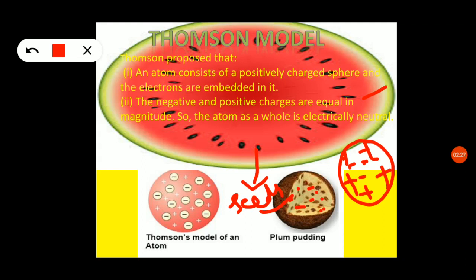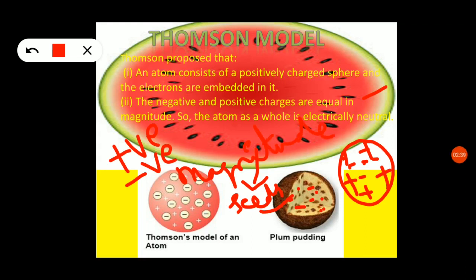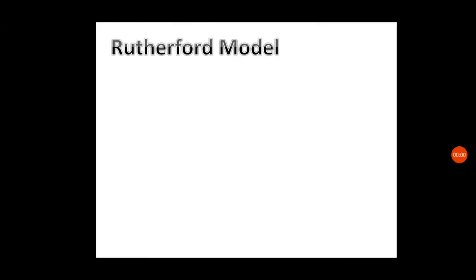The positive charge and the negative charge are equal in magnitude. Hence, the atom is electrically neutral. But even though he explained that atoms are electrically neutral, Thomson could not explain the stability of the atom. Hence, this model failed.